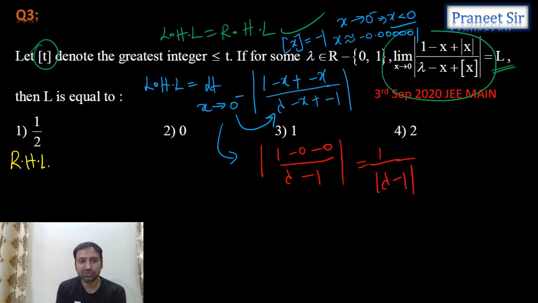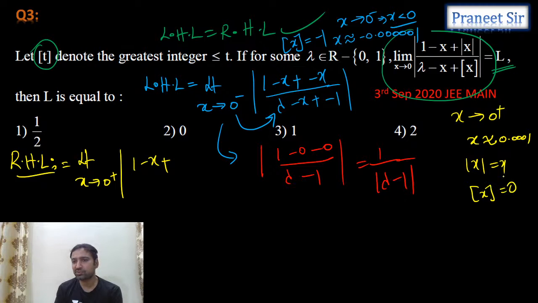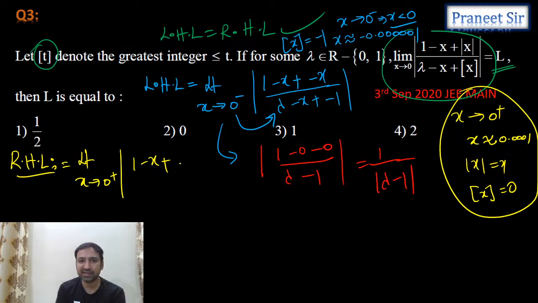Right hand limit is equal to limit x tending to 0 plus, mod 1 minus x plus. See, when x is tending to 0 plus, we can take x approximately equal to 0.0001. So in that case, mod x I can replace with x and step of x I can replace with 0. Correct? So tell me how much we get. Now substitute the limit, guys. When you substitute the limit, how much do we get?